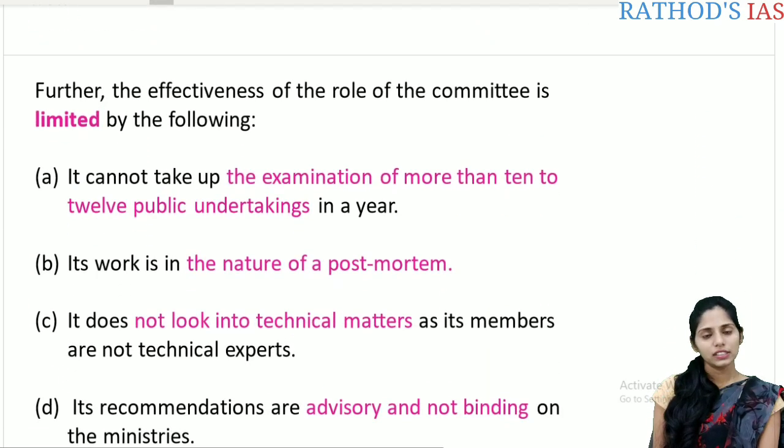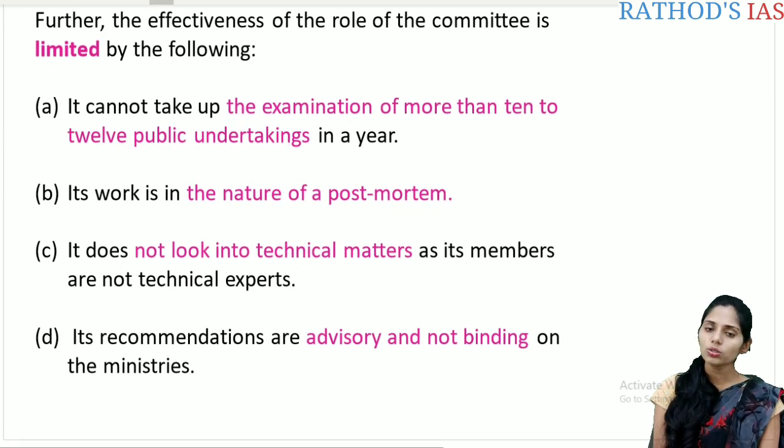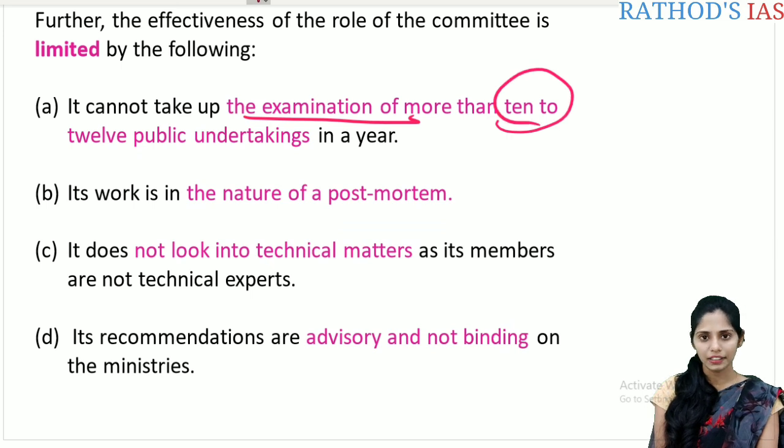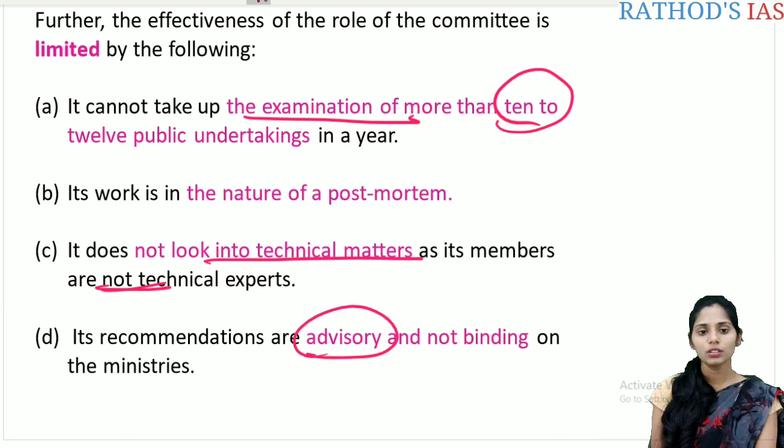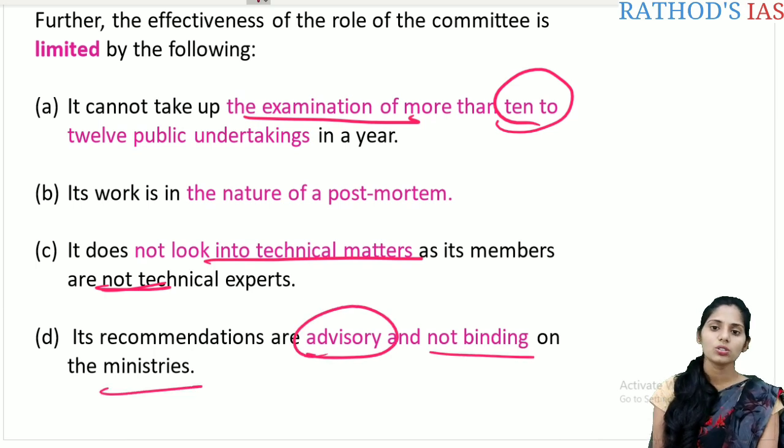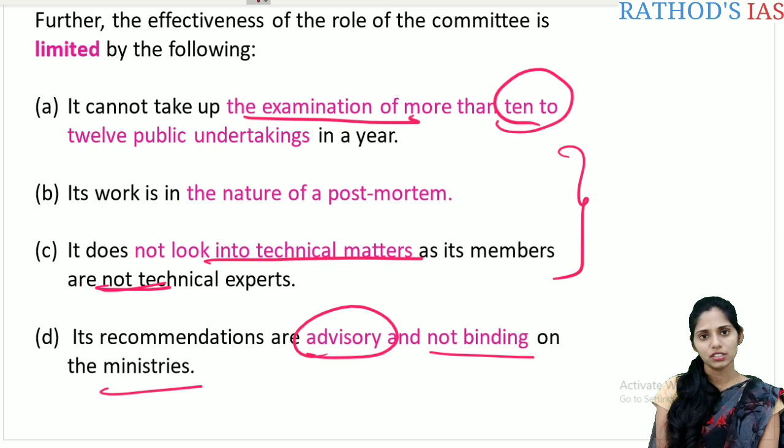And next, let us see the limitations. Limitations are almost the same for these three financial committees. The first one is that it cannot take up the examination of more than 10 to 12 public undertakings a year. And the work is, as usual, like a post-mortem, and it does not look into technical matters as its members are not technical experts. And its recommendations are advisory, not binding on the ministries. So these are the 4 important limitations.